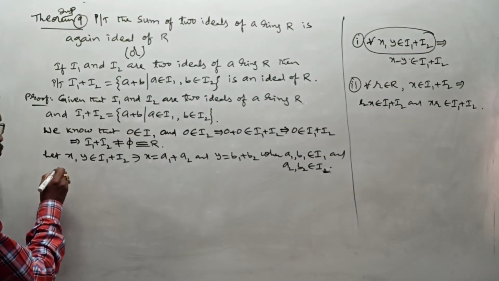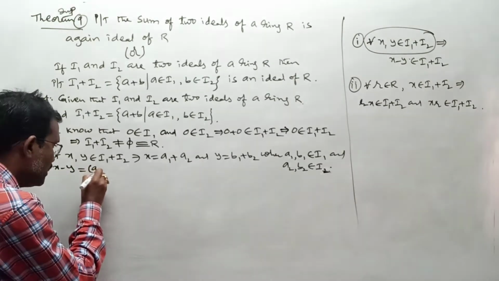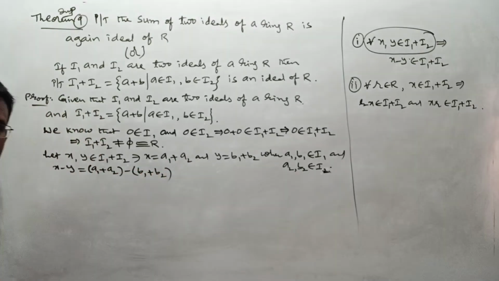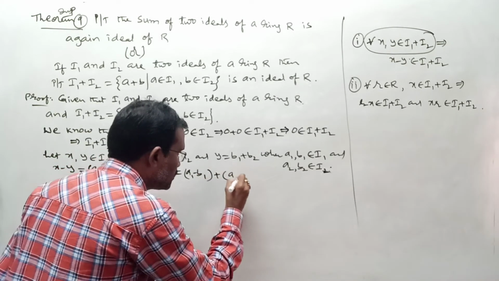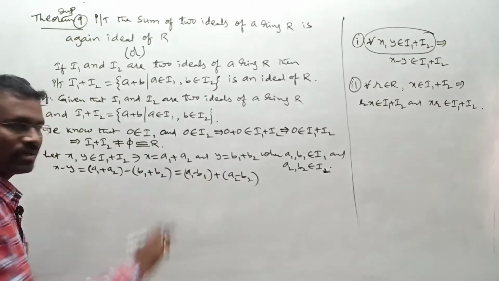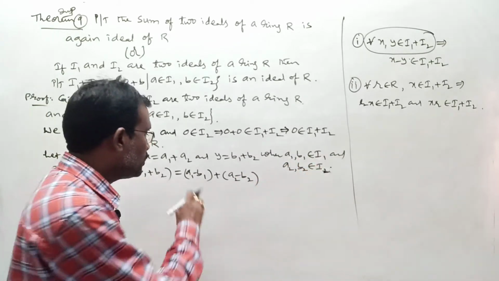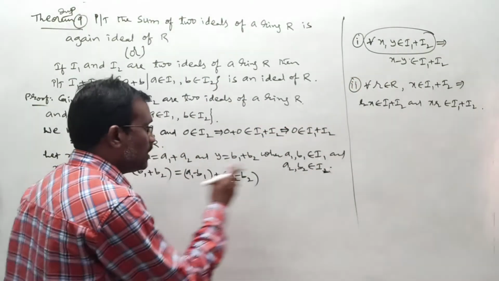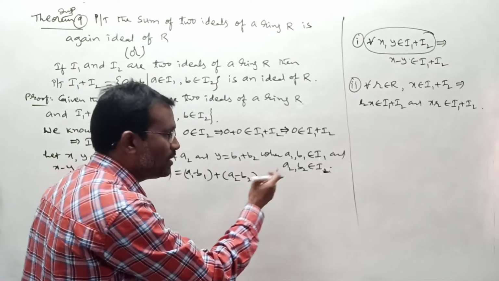For that, in the next step I want to find x minus y here. x means a1 plus a2, minus y means minus of b1 plus b2, right? But it is possible to write this as a1 minus b1 plus a2 minus b2. Actually a1 and b1 are elements of I1, where I1 is an ideal. So a1 minus b1 belongs to I1, according to the same property. In a similar way, a2 and b2 are elements of I2, and I2 is individually an ideal. So a2 minus b2 belongs to I2.